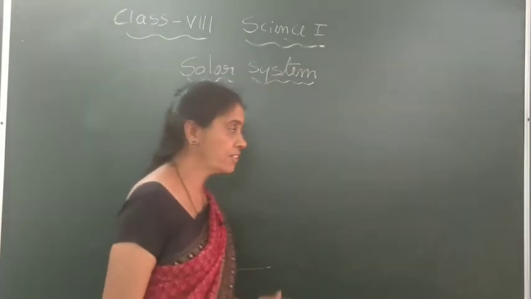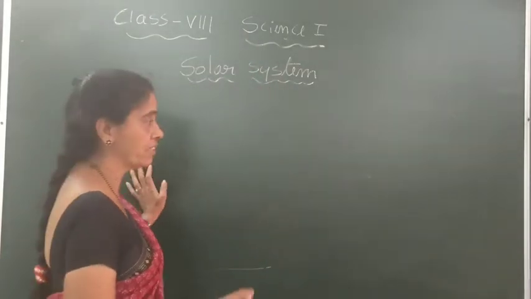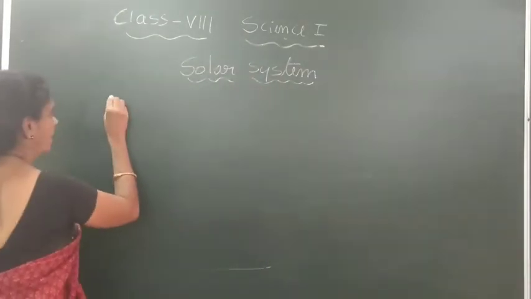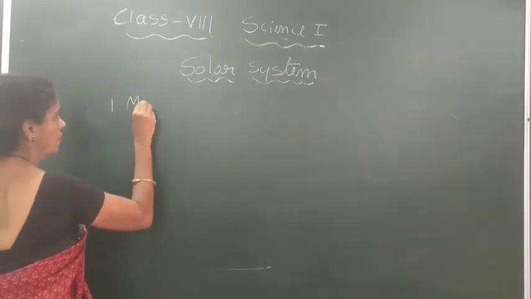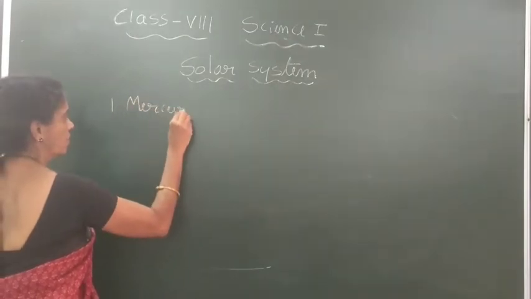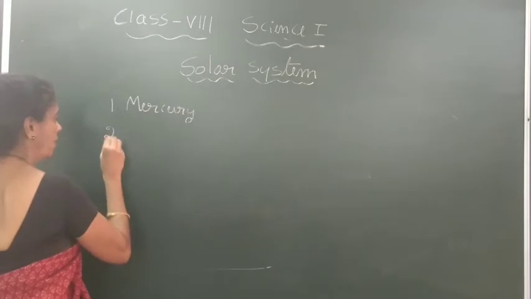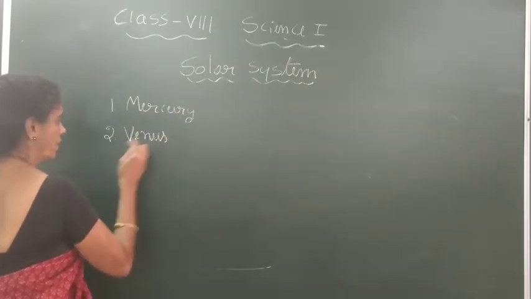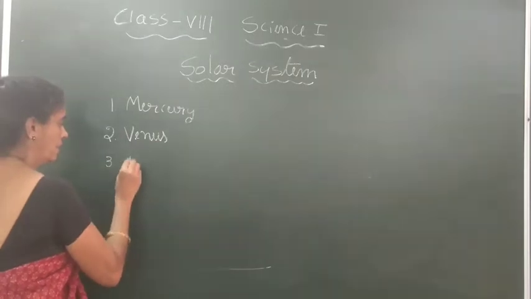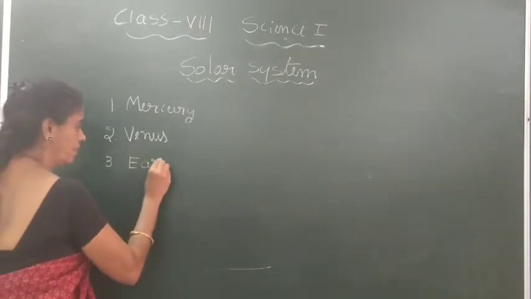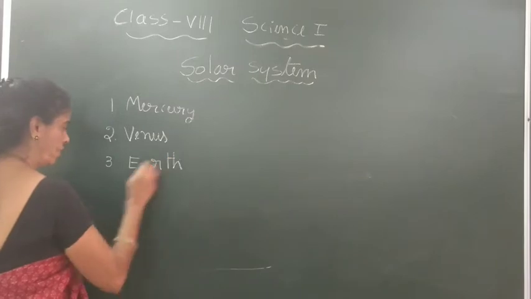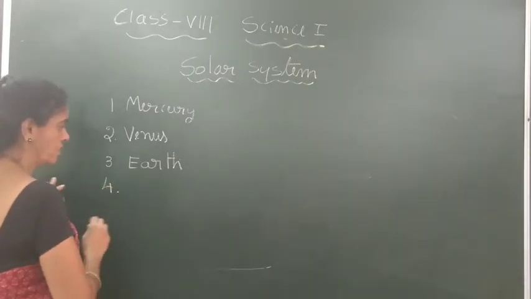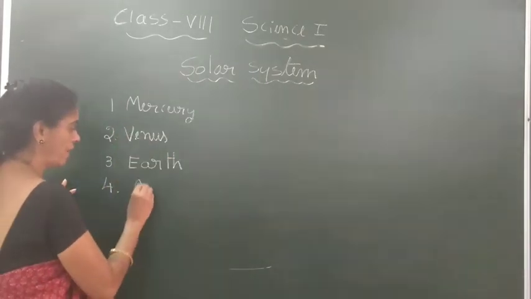To start with, we have the Sun at the center. Then the first planet is Mercury. The second planet is Venus. After that, the third planet, our planet, namely Earth. The fourth planet in the solar system in order is Mars.